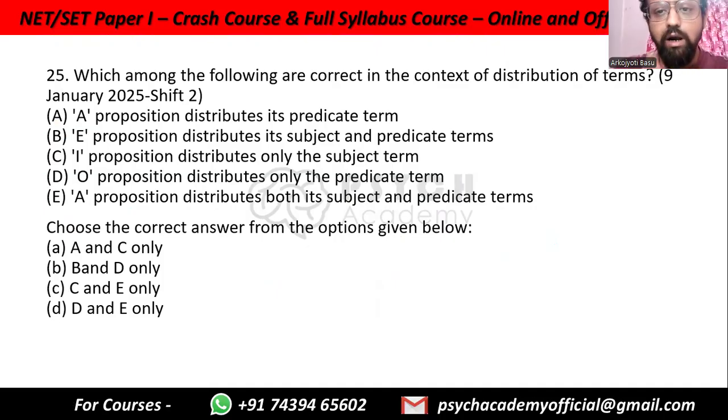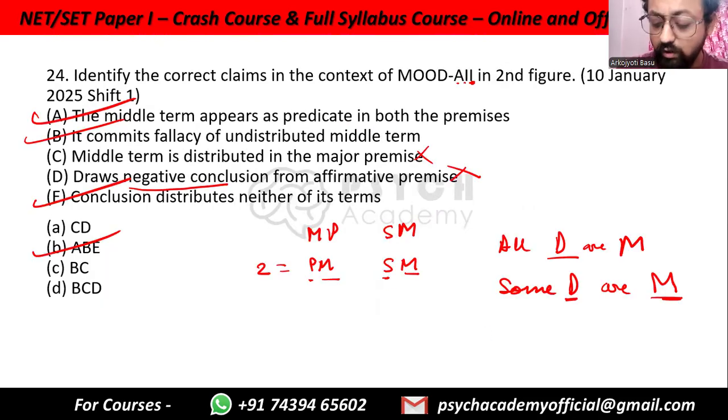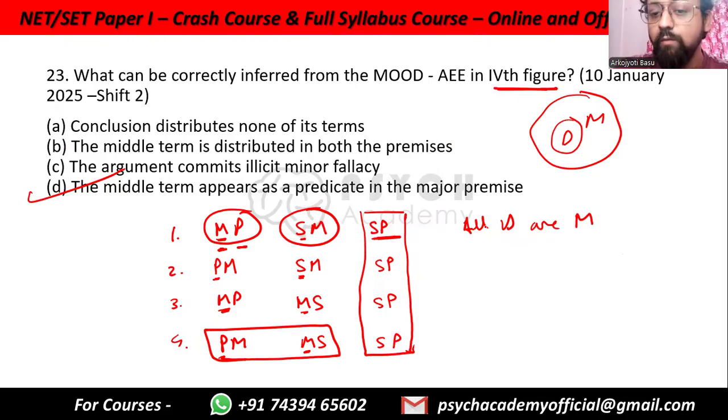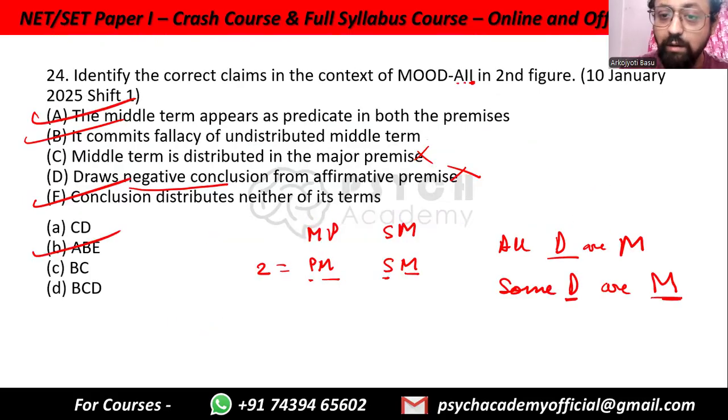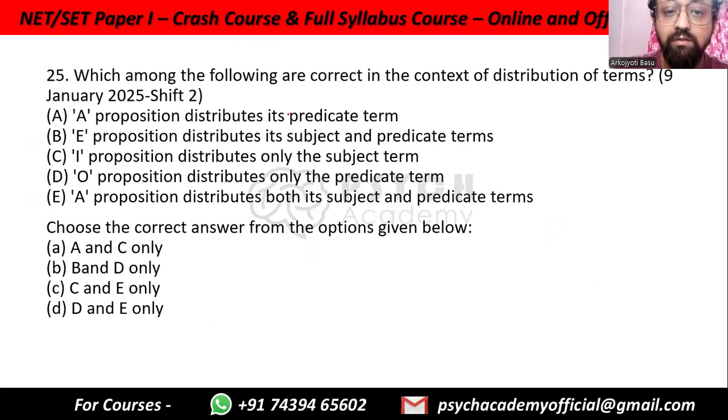Which of the following are correct in the context of distribution of terms? A proposition distributes its predicate term. No. Affirmative ones, like we just discussed, do not distribute the predicate. They only distribute the subject. So "A proposition distributes its predicate term" is incorrect.